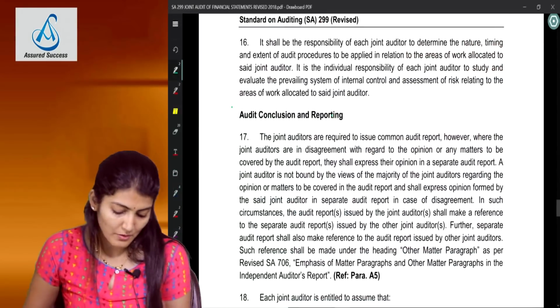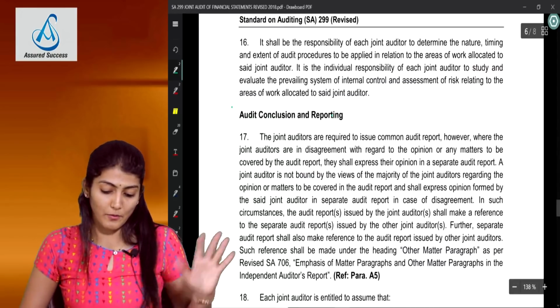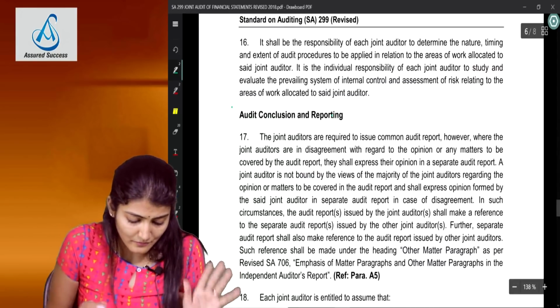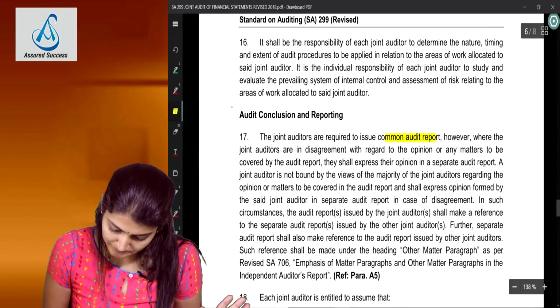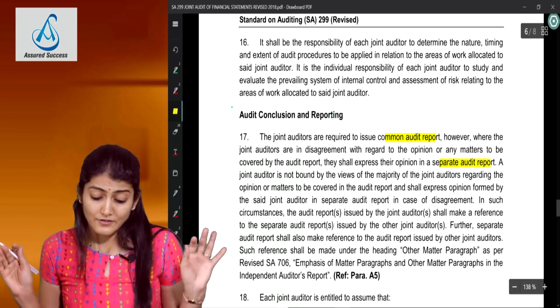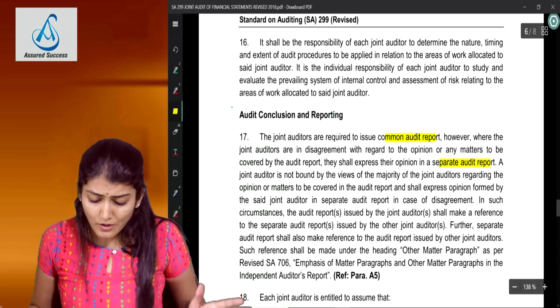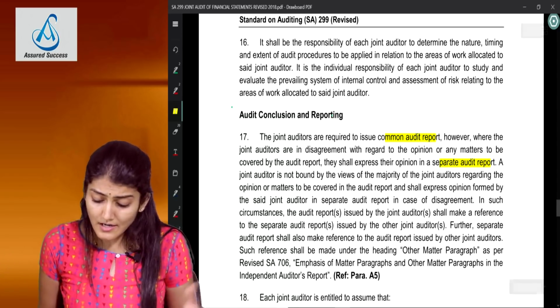Okay, so let's have a look at audit conclusions and reporting. Very clear terms have been used by the standard: common audit report and separate audit report. The joint auditors are required to issue a common audit report, obviously when they are in agreement.